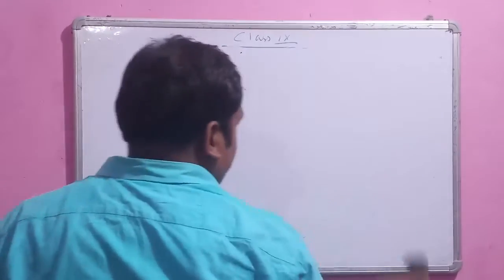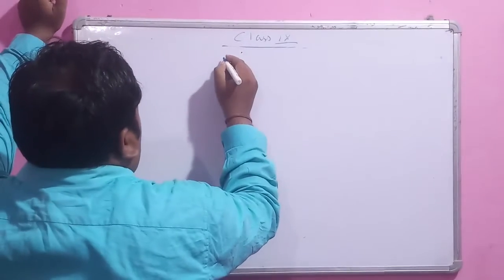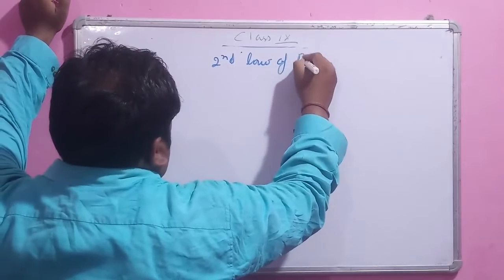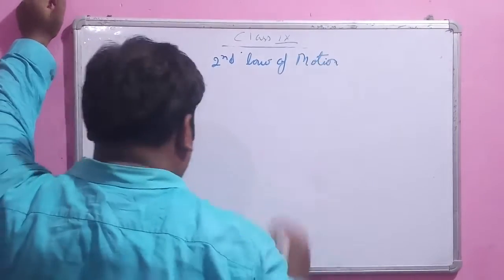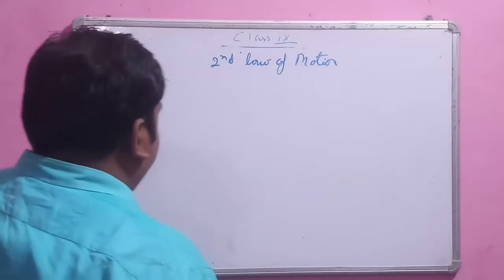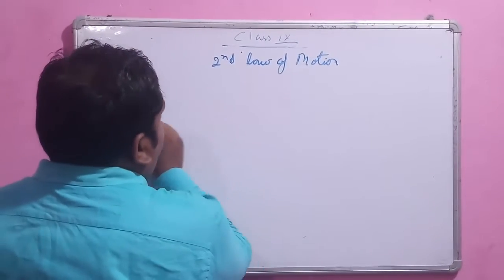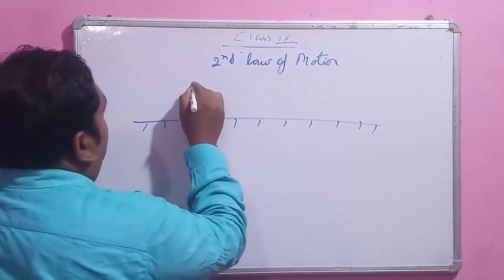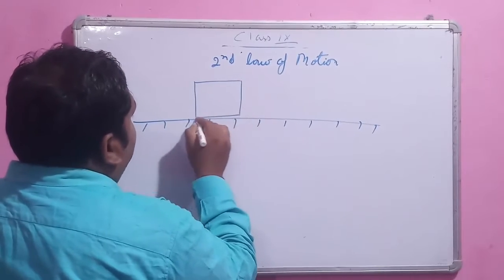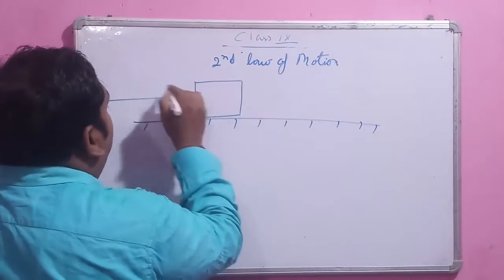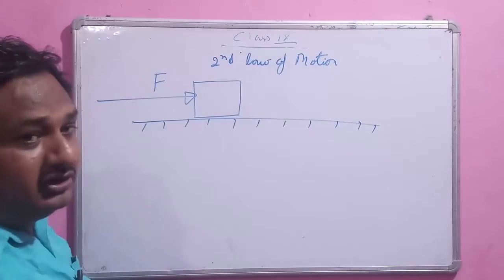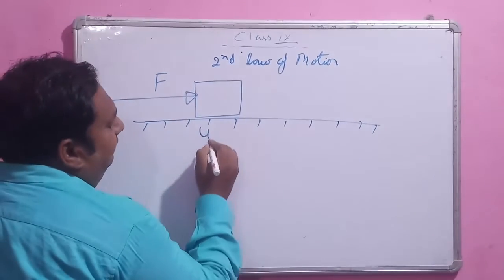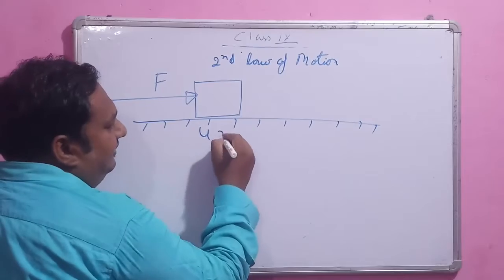So, second law of motion. Now consider, this is a ground surface I am drawing. Consider an object on which you are applying a force. This is the initial position, where the object has velocity u and mass m.